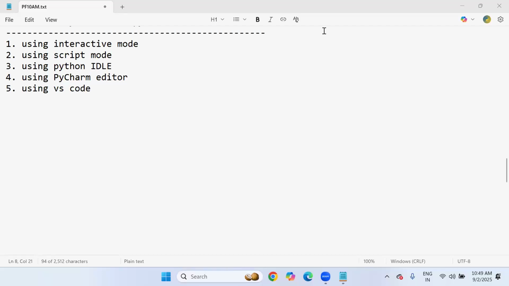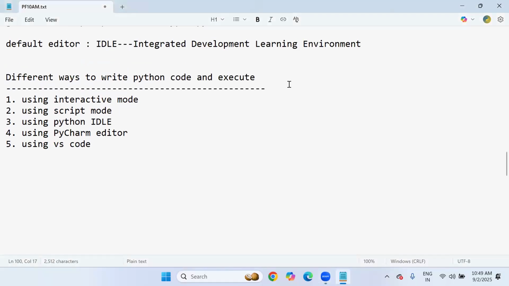So tomorrow's session is crucial for everyone. I strongly recommend you attend, because you will come to know how many possible ways there are to write Python code and execute it. Once you get an idea, then we'll proceed. Finally, we will launch PyCharm as well as Visual Studio Code. What is the problem when we write Python code using these three options? I'll discuss it clearly in detail. So this is the complete Python demo introduction.